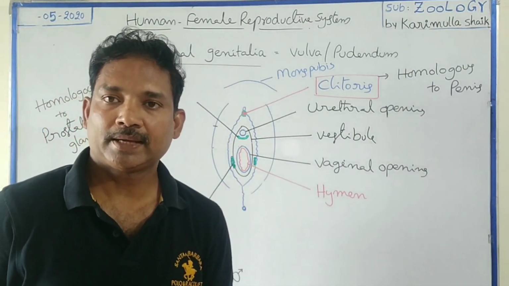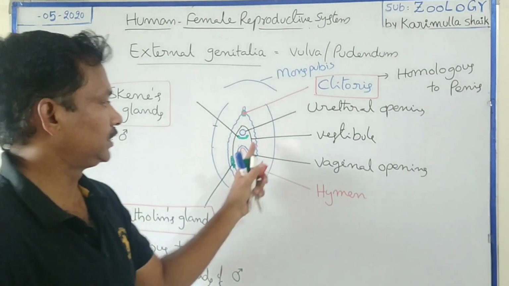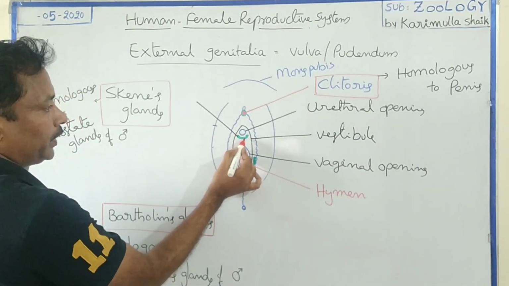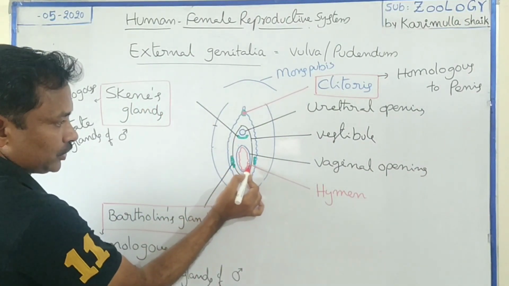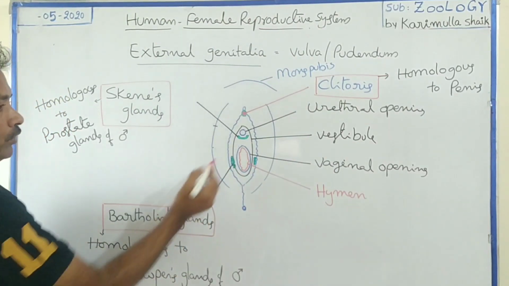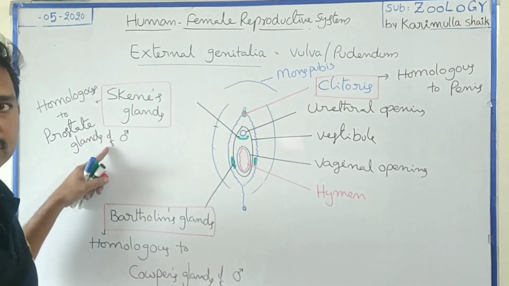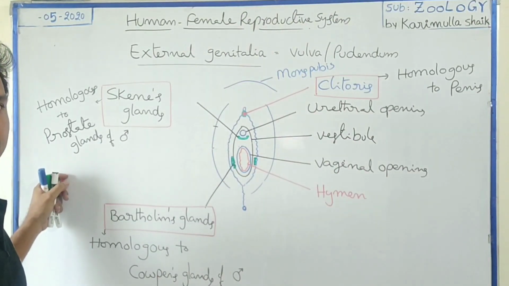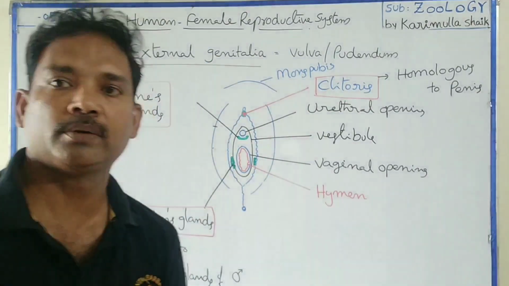Next is about the female accessory glands. Two kinds of female accessory glands are associated with these external genitalia. Just below the urethral opening, skin glands are present. On either side of the vestibular part at the lower region, there is a pair of Bartholin glands. When stimulated, the skin glands secrete urinary and vaginal secretions, and the Bartholin glands also secrete, lubricating the vaginal region.